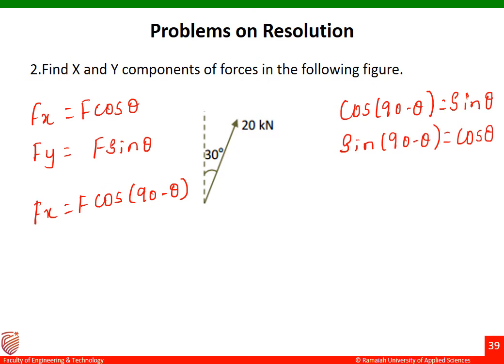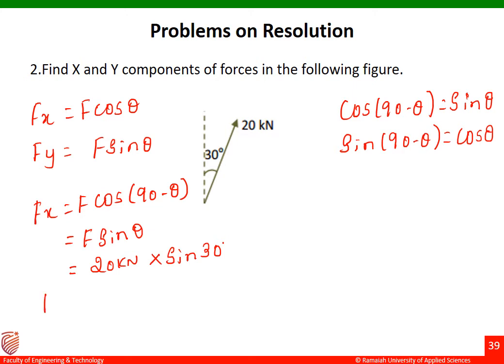So the same equation can be converted into F sin theta. The value of F here is 20 kilonewton, and sin theta is sin 30 degrees. This is how you can solve this problem.